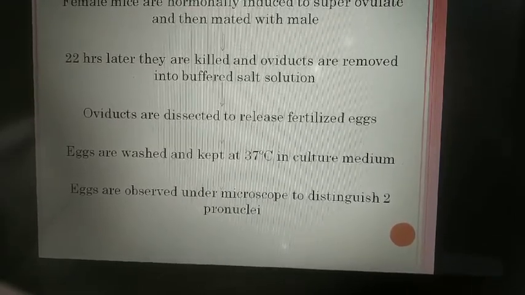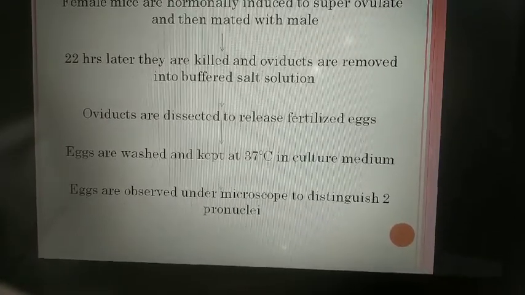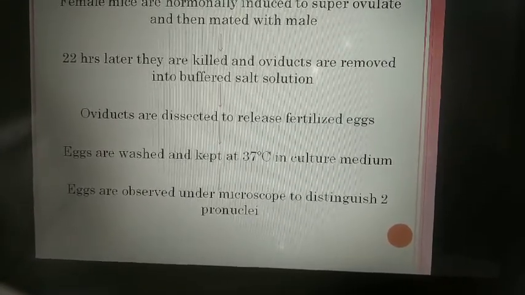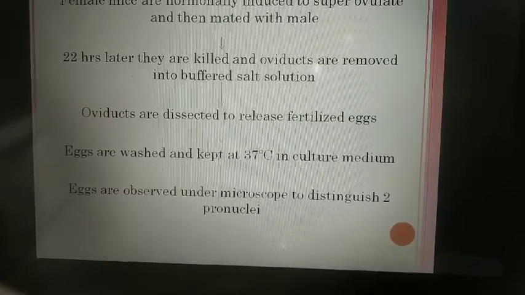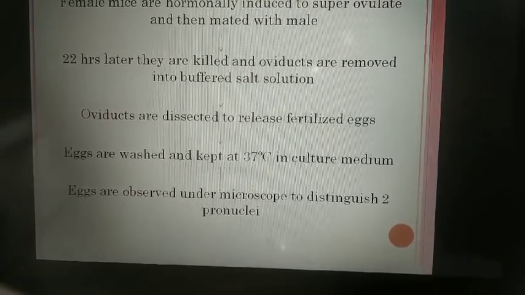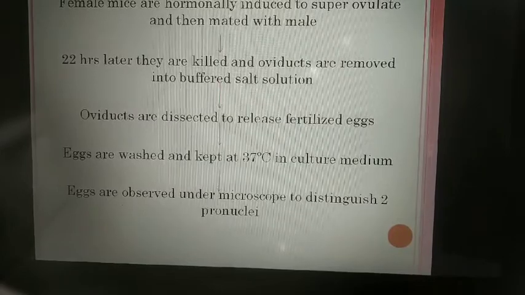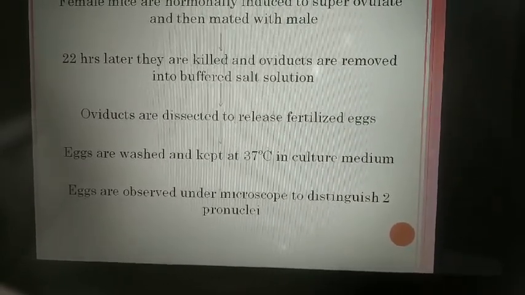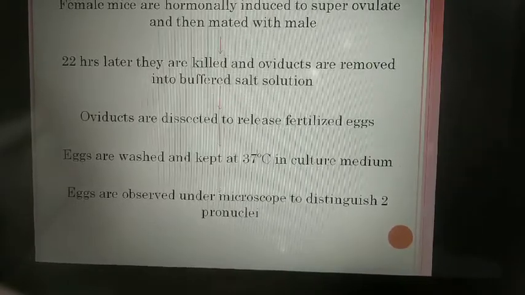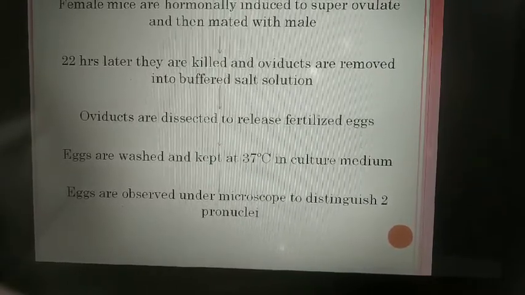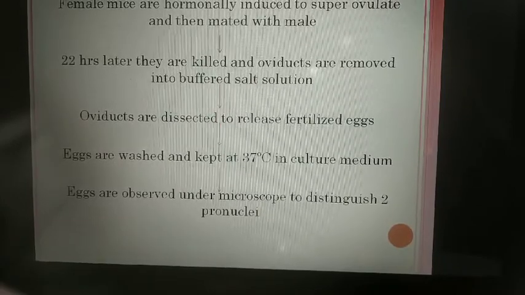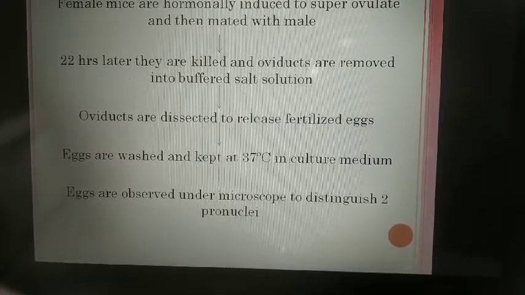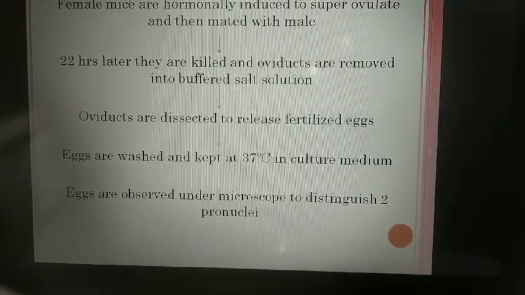First of all, female mice are hormonally induced to superovulate and then mated with male mice. After 22 hours, their keel and oviducts are removed into a buffer solution for preservation. Next, oviducts are dissected to release the fertilized eggs, and then the eggs are washed and kept at 37 degrees Celsius in the culture medium. The eggs are then observed under the microscope to distinguish between the two nuclei.